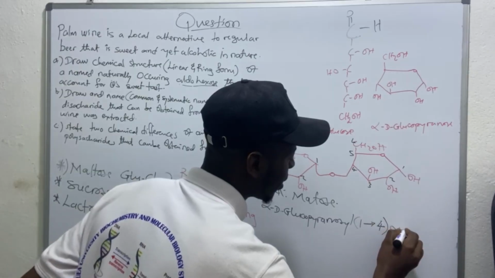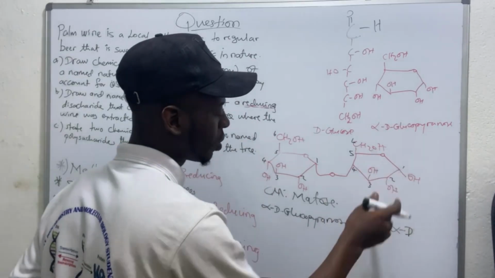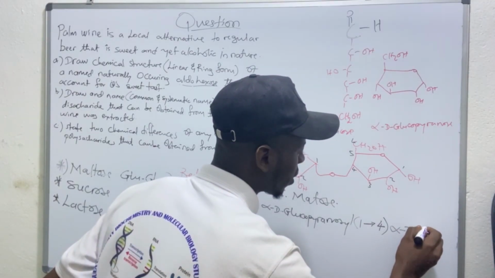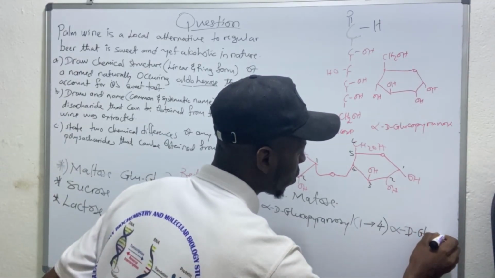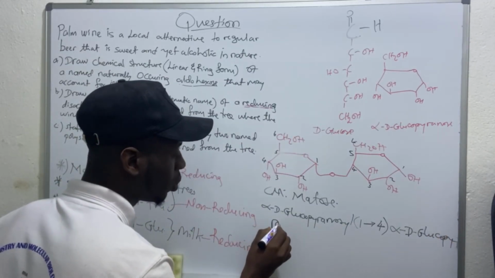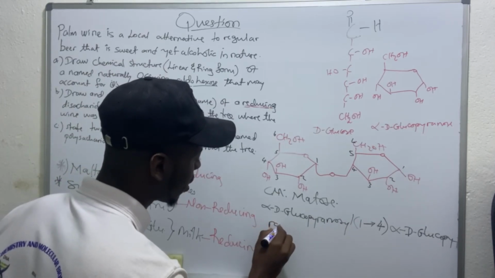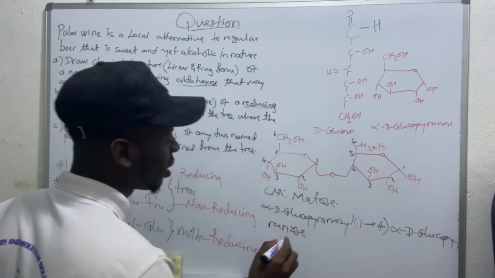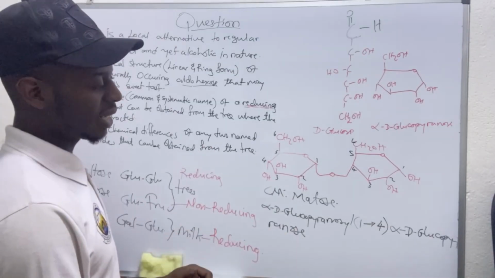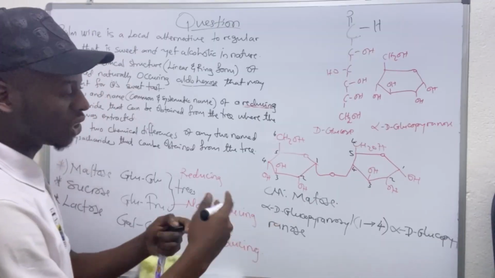Alpha D again, because it's also from another alpha D glucose. Alpha D gluco pyranose. So we end the name with 'ose' because it is a reducing disaccharide. That's why we end the name with pyranose. Right? It's a sugar, it's a reducing disaccharide.